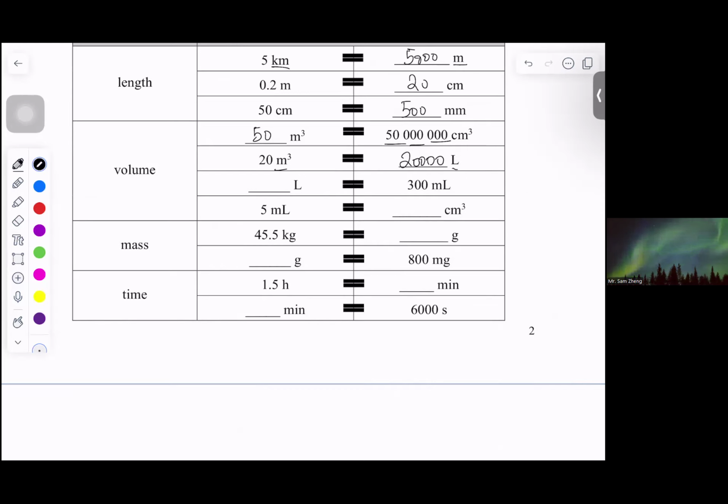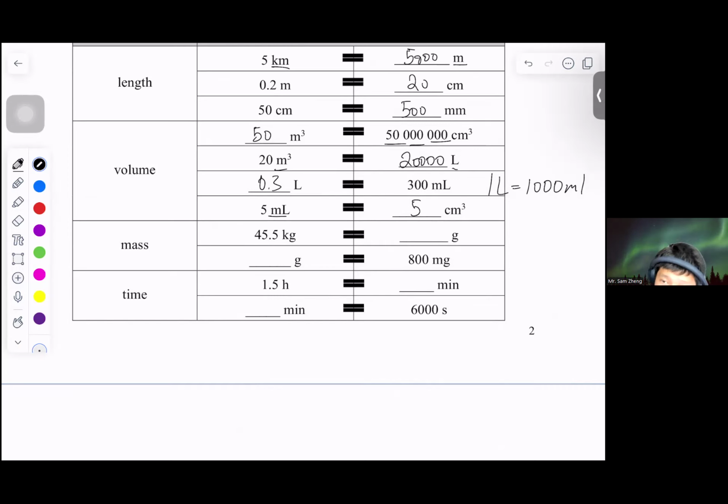Then let us try to work on ml, converting into liter. 1 liter equals 1,000 ml. This time we do not reach 1,000, so we will have 0.3 liter. Then 5 ml is equal to how many cubic centimeter? 1 ml 等同於一個 cubic centimeter，所以5 ml 就等同於5個 cubic centimeter。